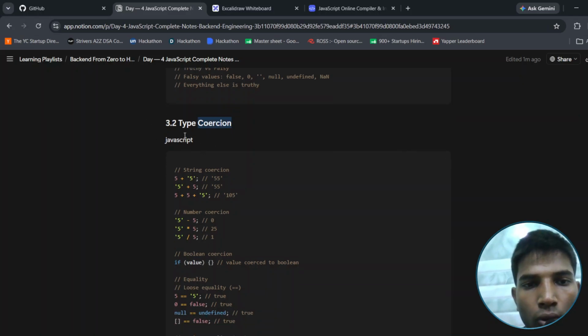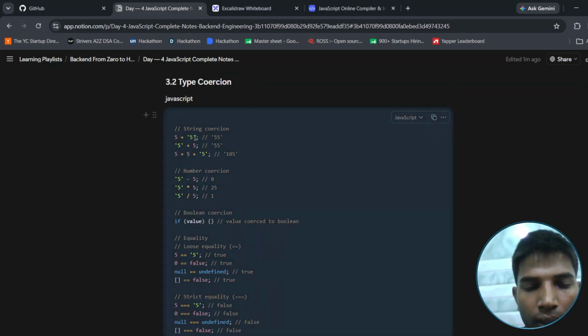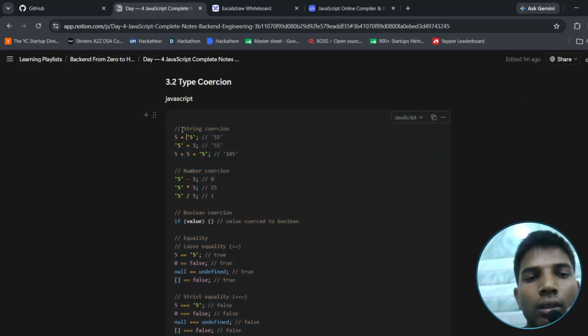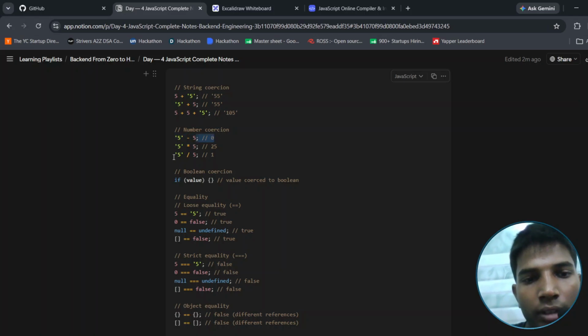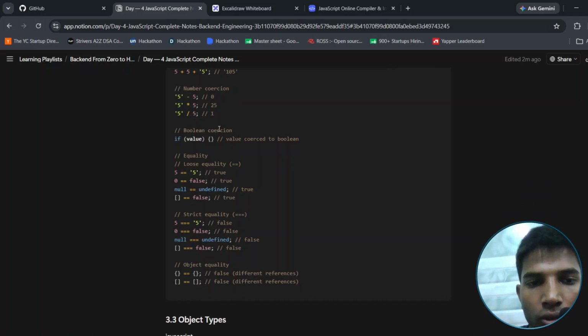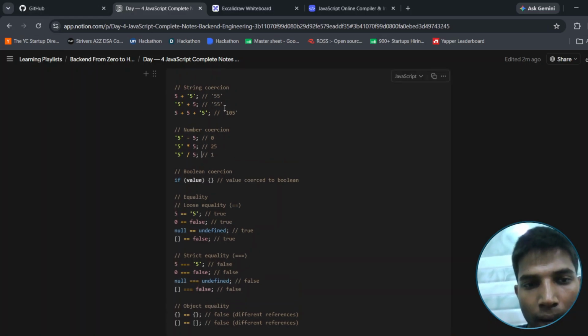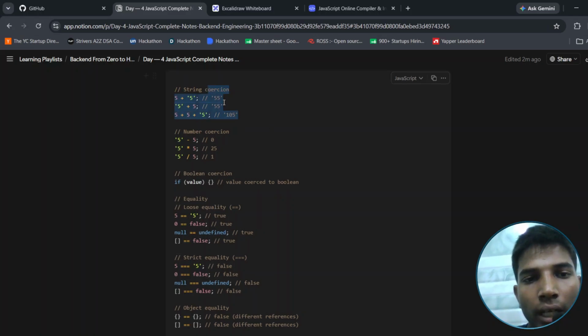And after that, type coercion. That means integer 5 plus string 5 will give you the string 55. And 5 plus 5 plus string 5, that means 10 plus 5, gives 105 as a string. Number coercion: 5 minus string 5 gives 0. 5 times 5 gives 25. 5 divided by 5 gives 1. That means a string divided by an int gives you an integer value. But if you plus it, then it will give you the string value.